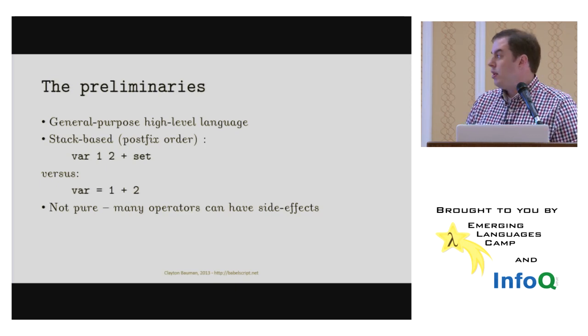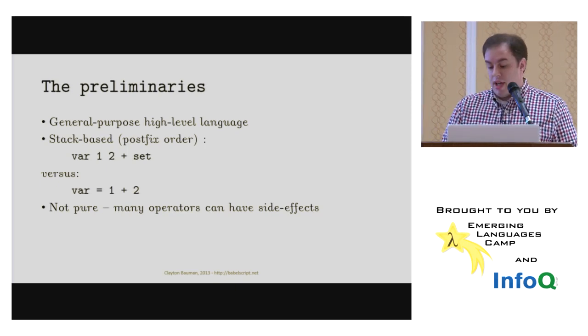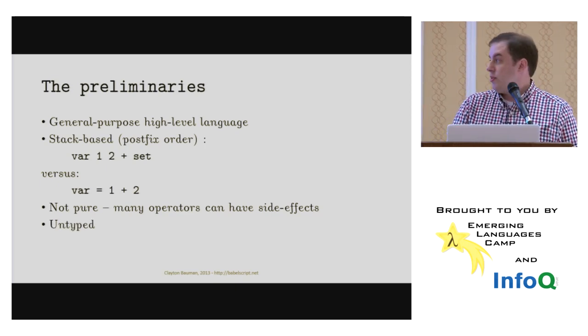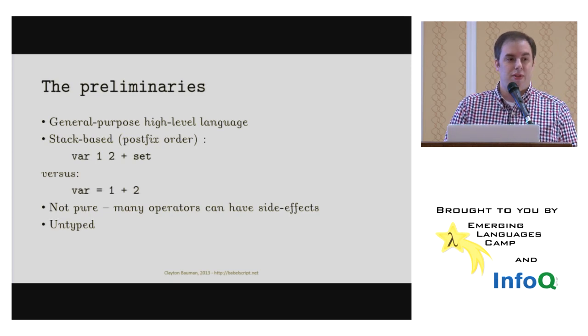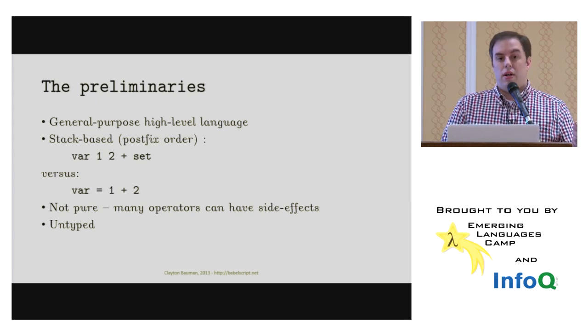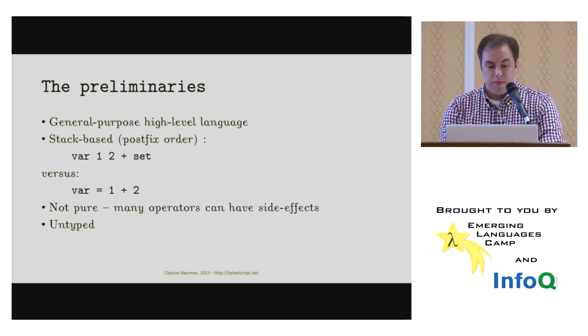Babel is not pure. Many operators can have side effects, and Babel is untyped. This is probably the most controversial part, being untyped. But we do have tags which allow us to keep track of types if you want to.